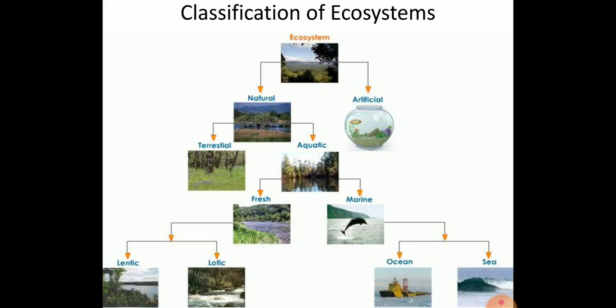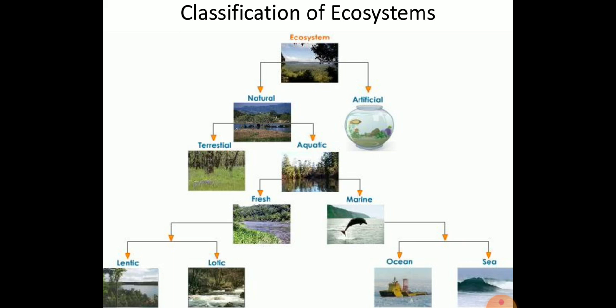And for grassland, there are different types, such as plain grassland and shola grassland. Even grasslands vary with different countries, such as prairie, pampas, and steppes. All these three types, that is the forest, desert and grassland, come under the terrestrial ecosystem, because here the main component is soil, and on the soil all the plants grow.